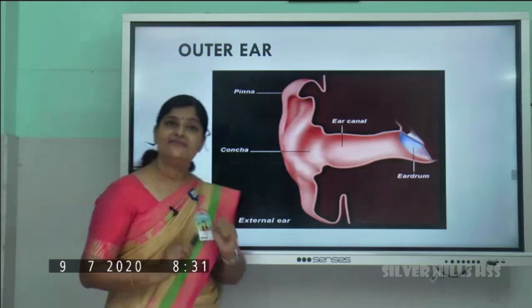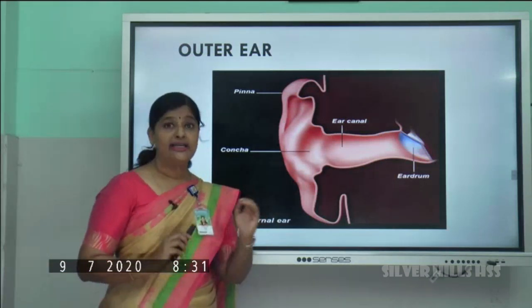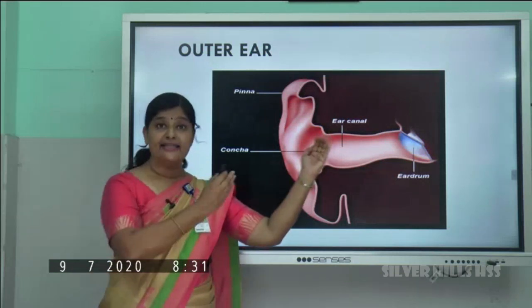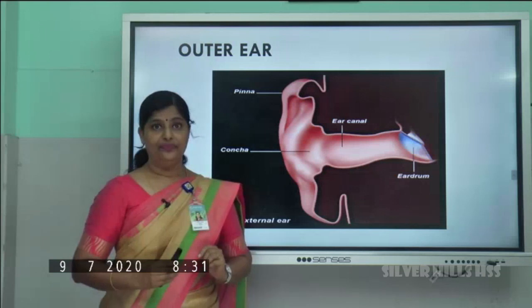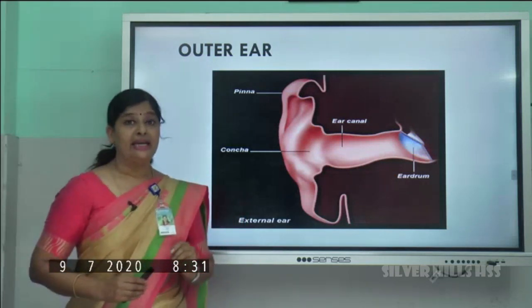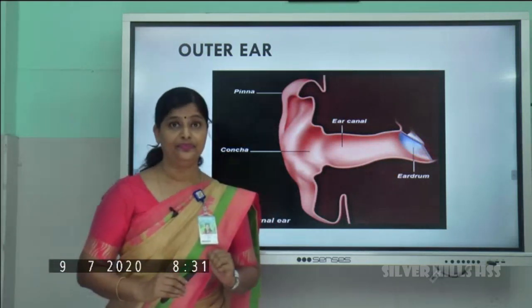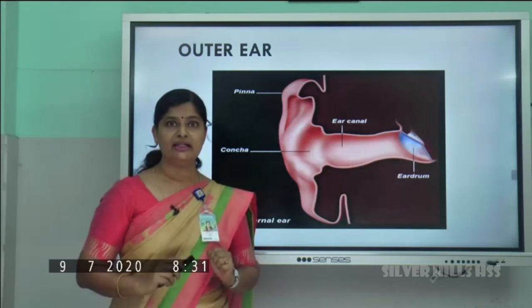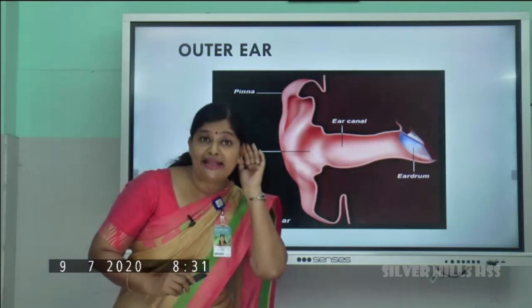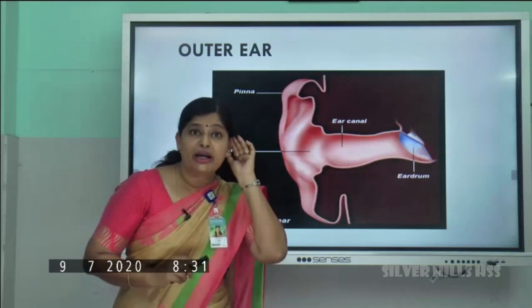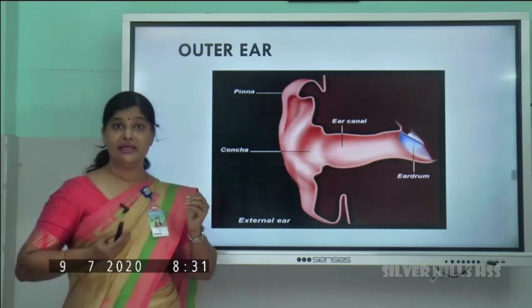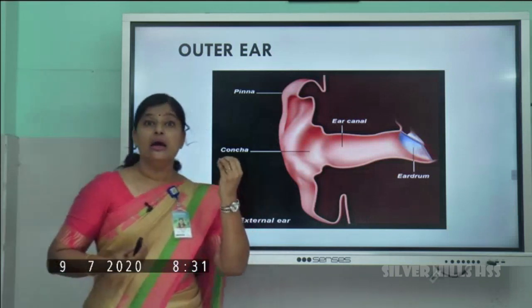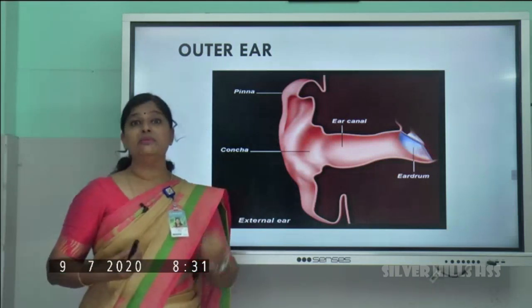Now what is its function? See what it does, it directs the sound waves towards the inner ear, right? You know that if somebody is whispering and we are not able to hear it, we do like this, isn't it? What are we trying to do? We are trying to collect the sound waves so that our hearing becomes perfect.